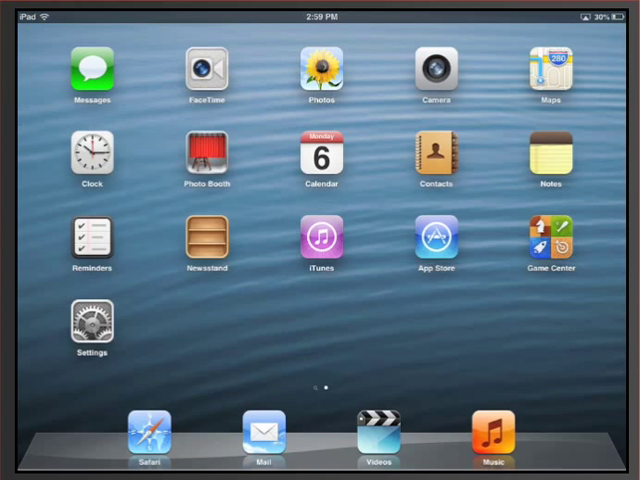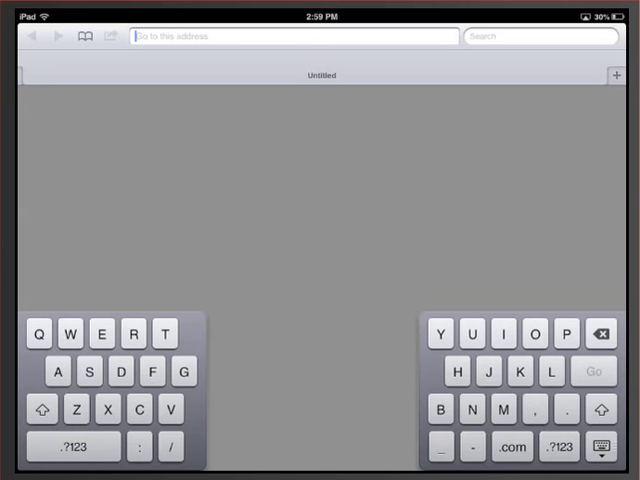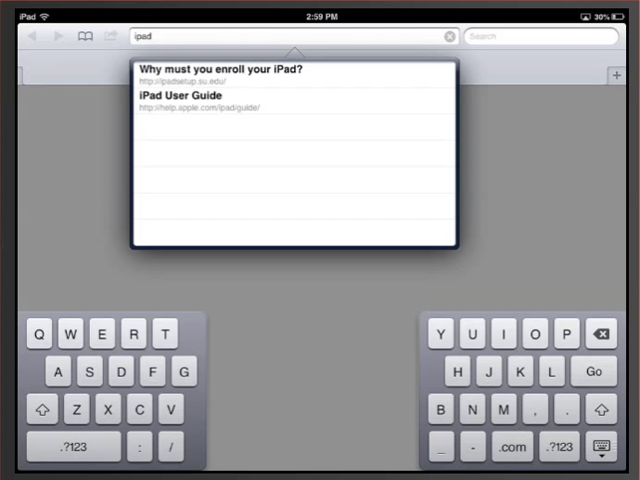So the first thing you're going to want to do after you've gone through the setup assistant on your iPad is to click on Safari, and once you have opened Safari you're going to want to go to ipadsetup.su.edu.